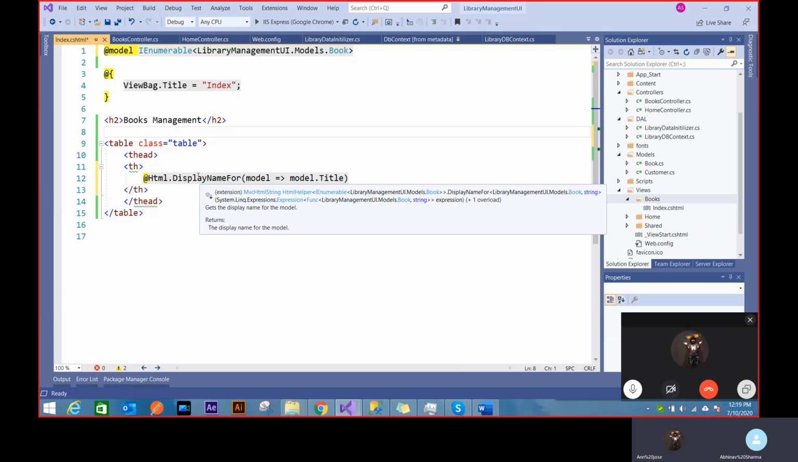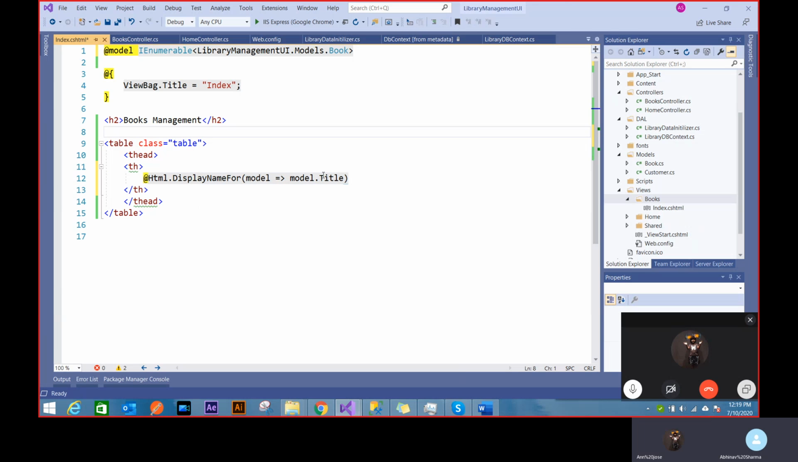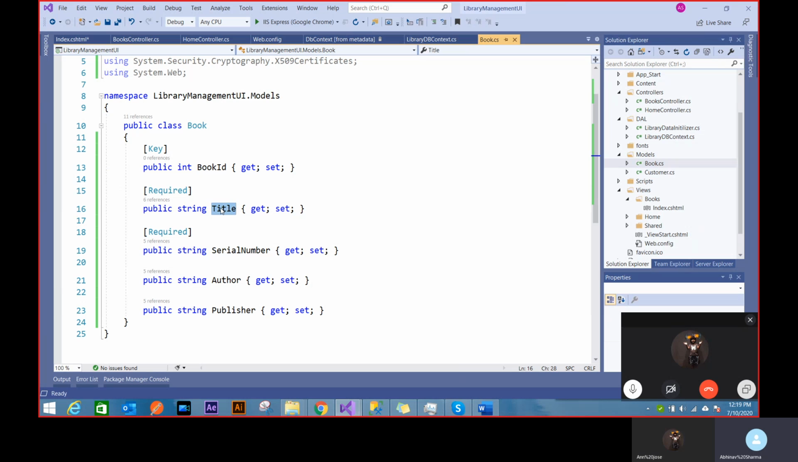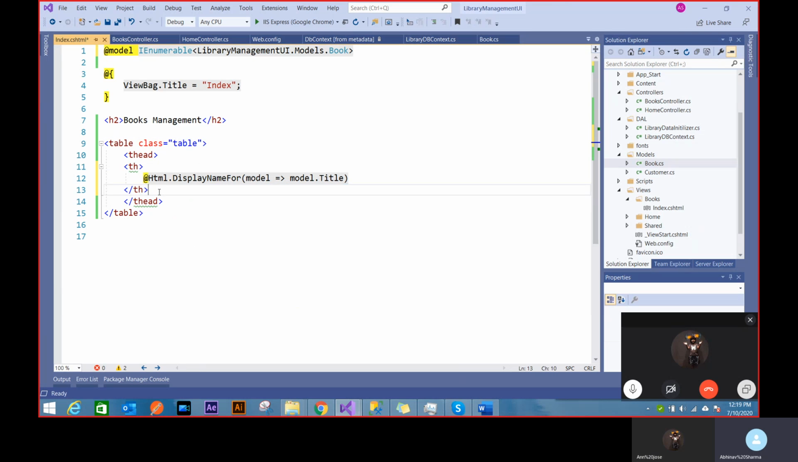How display name for works is it creates those names. So what do you think this title will be? This title will be the name of this property, just the title. Yeah, it's going to create that display. So that's how display name for works.